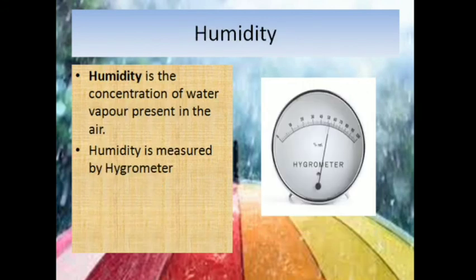Next, humidity. Humidity is the concentration of water vapor present in the air. And how do you measure humidity? We measure humidity with the help of this instrument, which is called a hygrometer. So as you can see in this picture, the humidity is between 50 and 60%. So we'll say the humidity is about 52 or 53%. That is the concentration of water vapor that is present in the air.